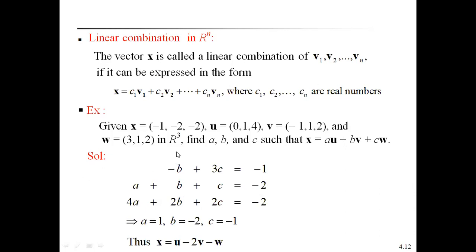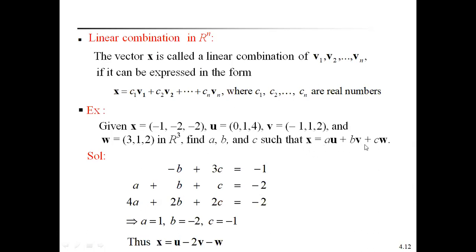Write in the form of a linear combination. That means x equals, what is x here? (-1, -2, -2). Put it on the left side: x equals a times u, that means (0, a, 4a). b times v gives (-b, b, 2b), and c times w gives (3c, c, 2c).